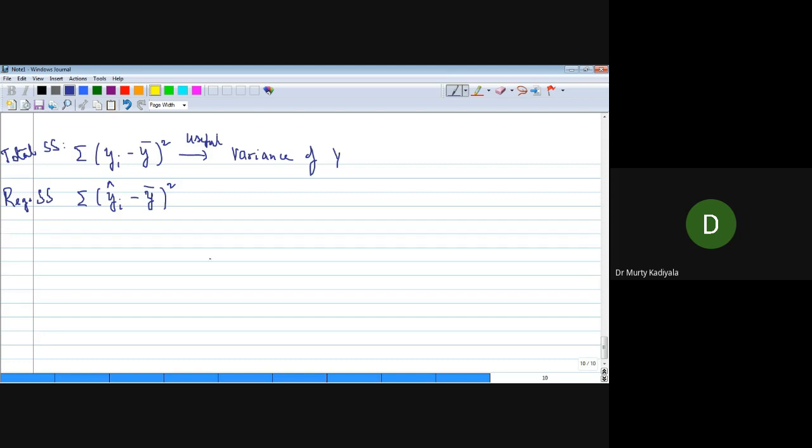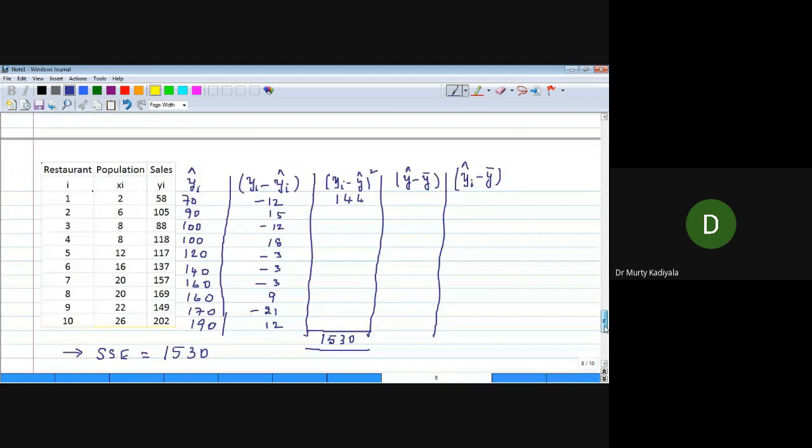This is the value I am asking you to calculate here. We already have y hat, but what is the y bar value? Already you know. What is y bar? Do you remember? 130. Correct, 130.